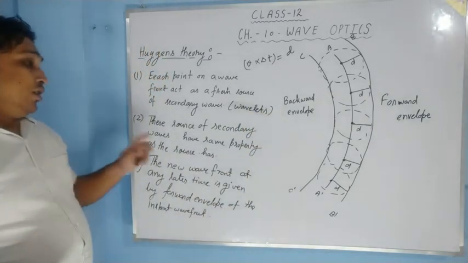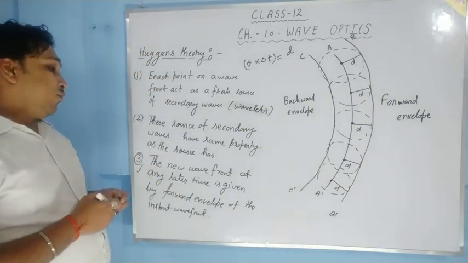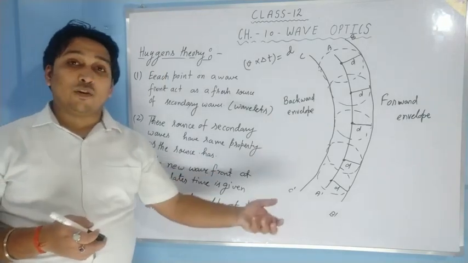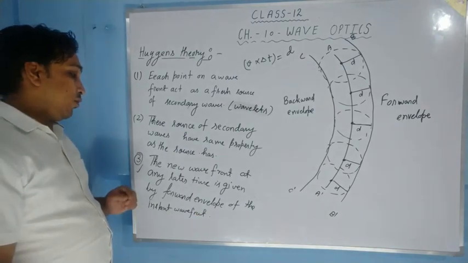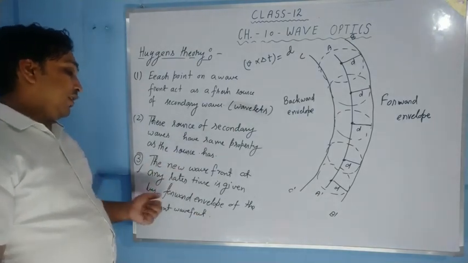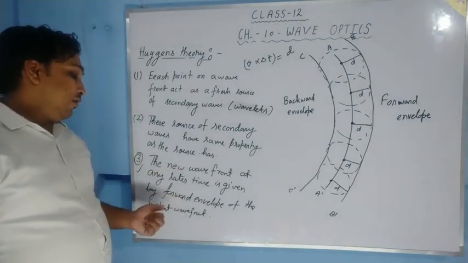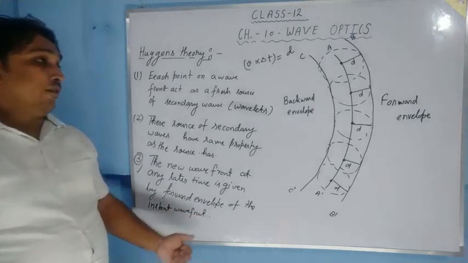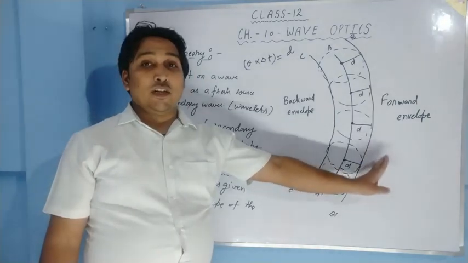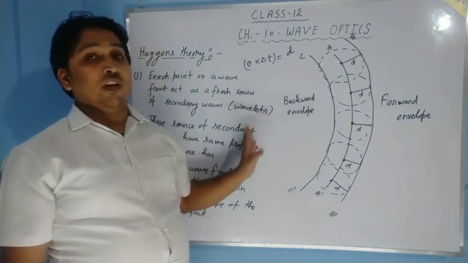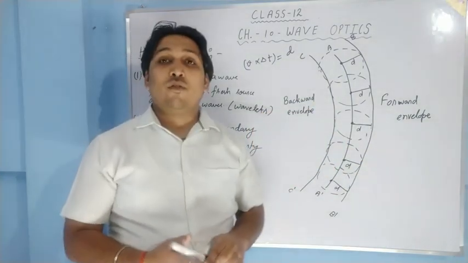Okay, these sources of secondary waves have the same property as the sources, that's the frequency. The light is spreading in all the directions. I am talking about those properties. Now the new wavefront at any later time is given by the forward envelope of the instant wavefront. Given wavefront, forward envelope BB dash after delta t time, CC dash before delta t time.